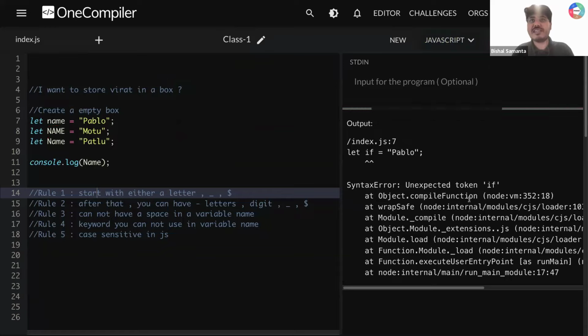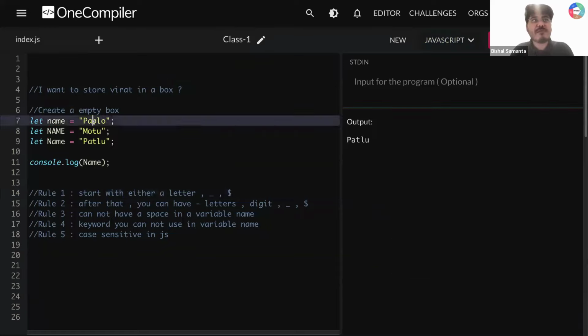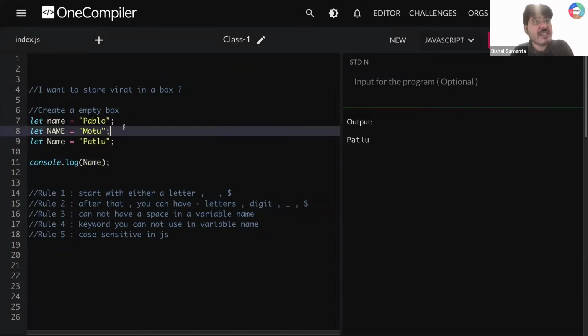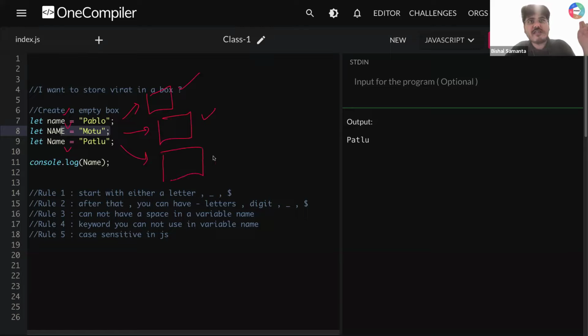So now if I print this, can you see I'm not getting Pablo, I'm not getting Motu, but I'm getting Patlu because it is the exact match. So variable names are case sensitive in JavaScript. These three are different boxes. Even though the name is the same, this is a different box, this is a different box, all of them are case sensitive. So if I print this, I'm supposed to get Patlu, not Pablo and Motu, right?